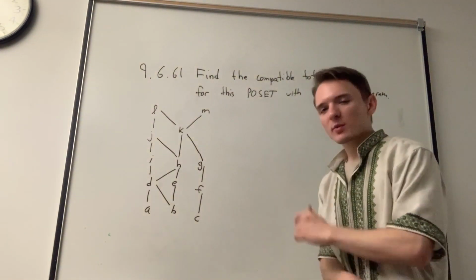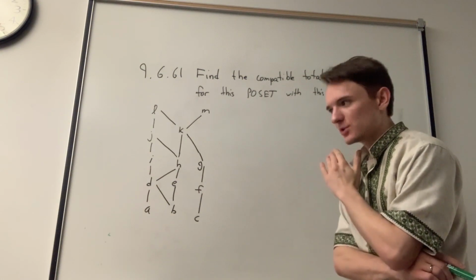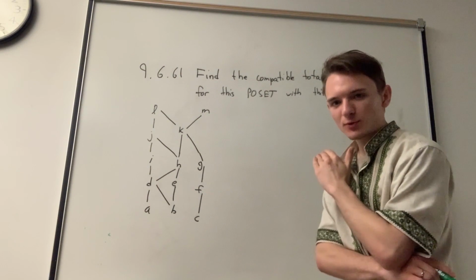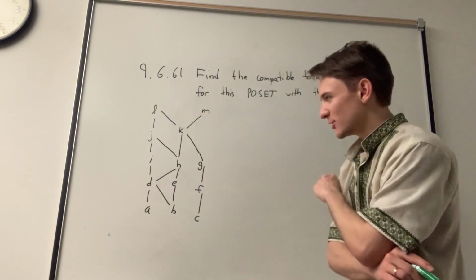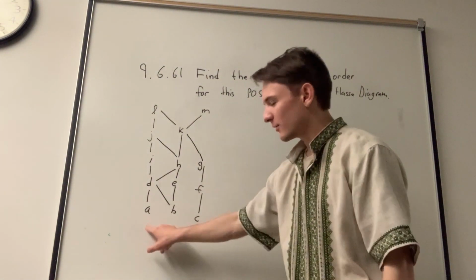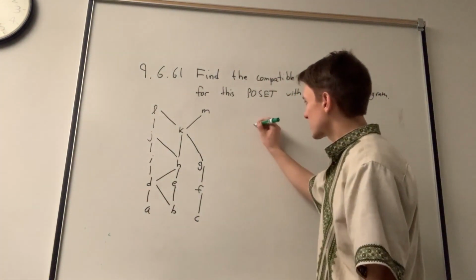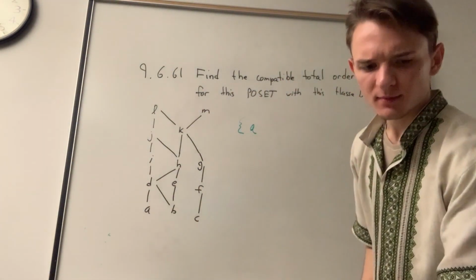And what does arbitrarily mean? Well, arbitrarily just means that you do eeny, meeny, miny, mo on it, and then whatever you land on, that's the one that you choose first. So let's do that. Eeny, meeny, miny, mo. Okay, so we got A first. So let's put A at the start of our total ordering.